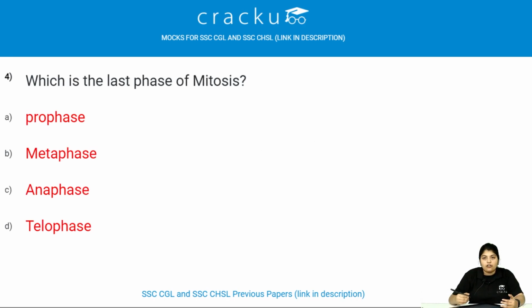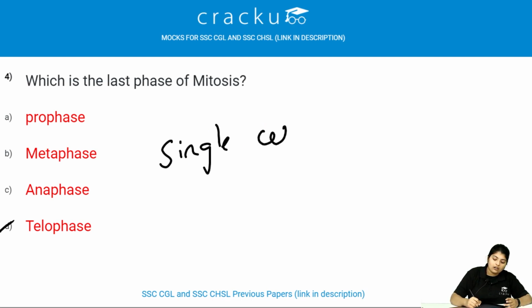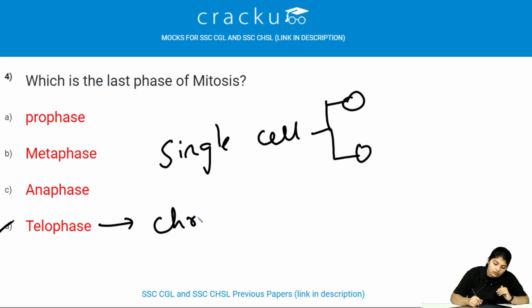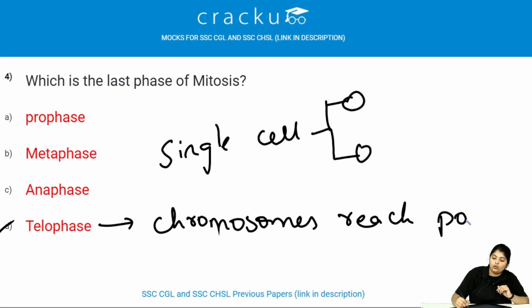Which is the last phase of mitosis? The last phase of mitosis is called telophase. What is mitosis? In mitosis a single cell divides into 2 daughter cells. This process is called mitosis, and telophase is the stage at which the chromosomes reach the poles, and telophase is followed by cytokinesis.